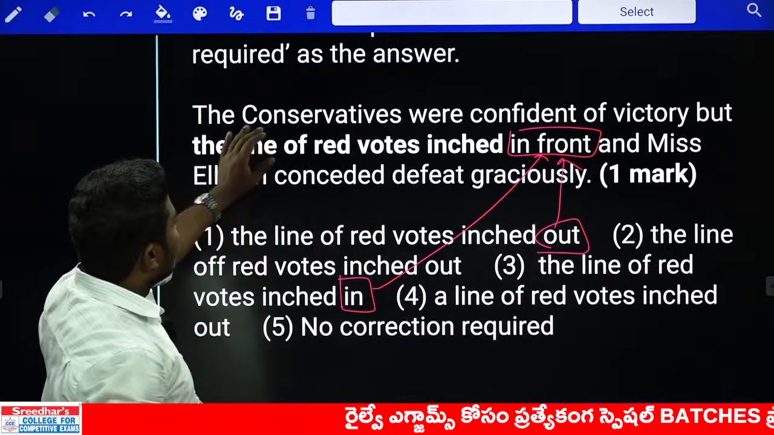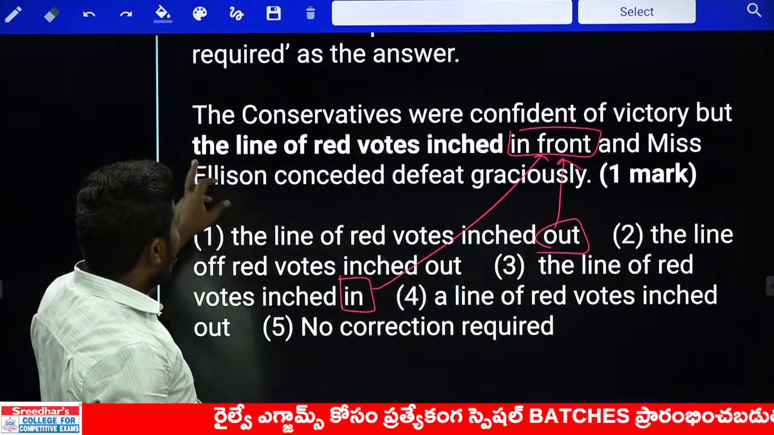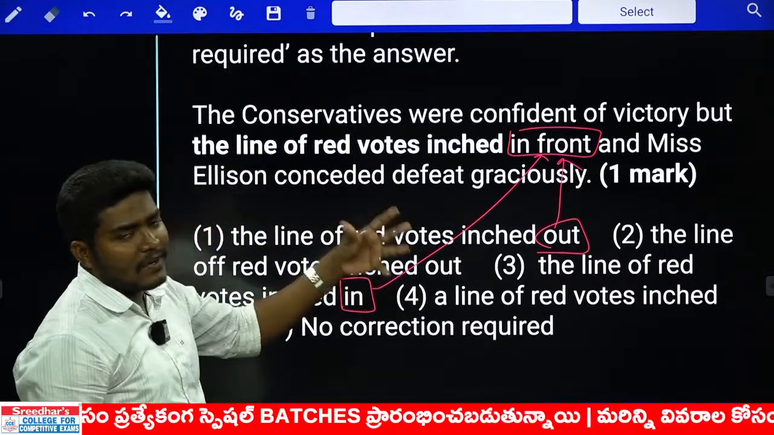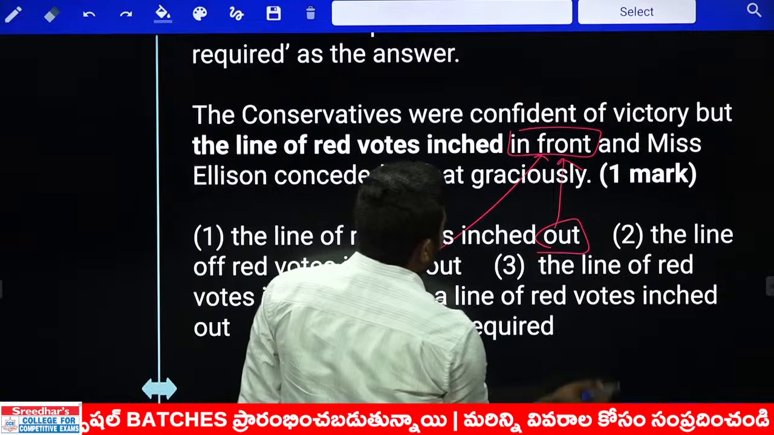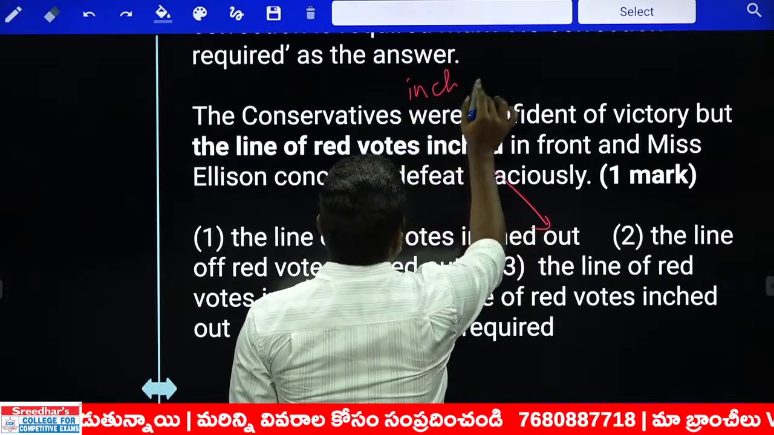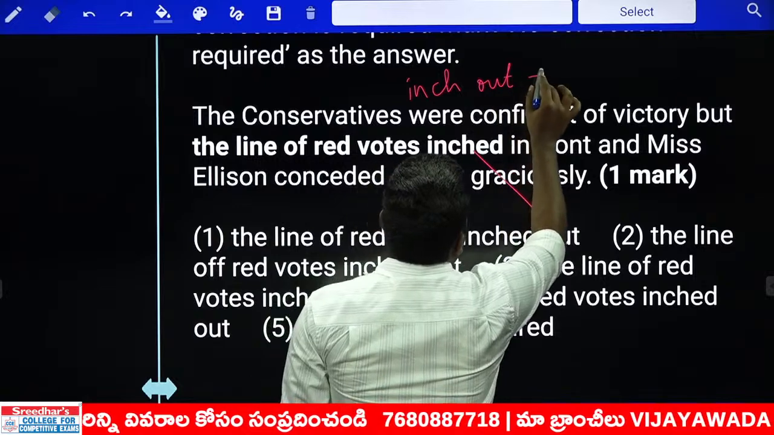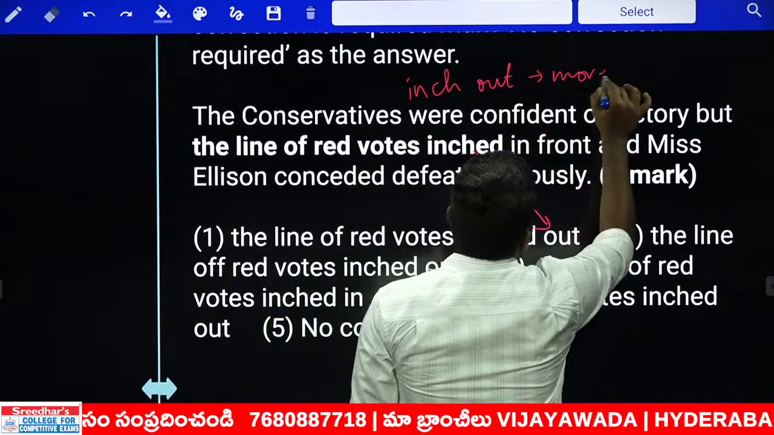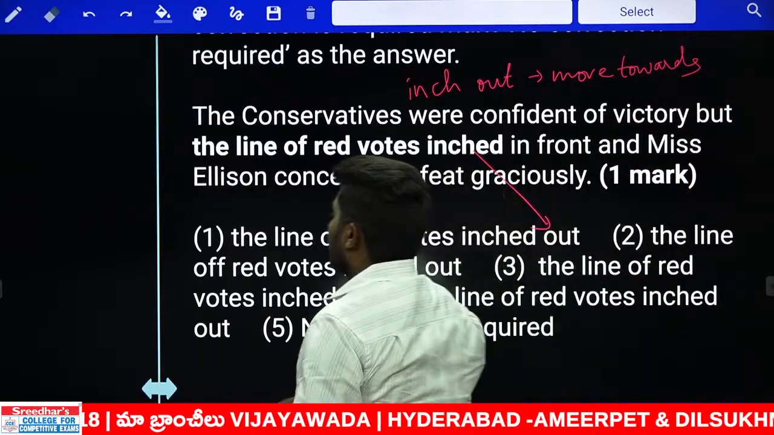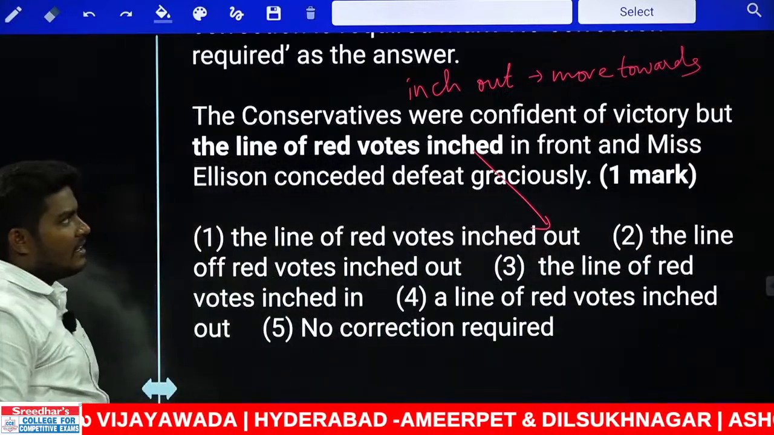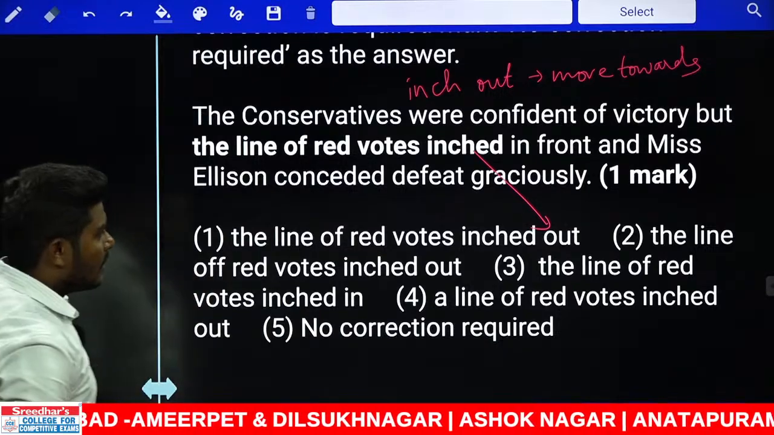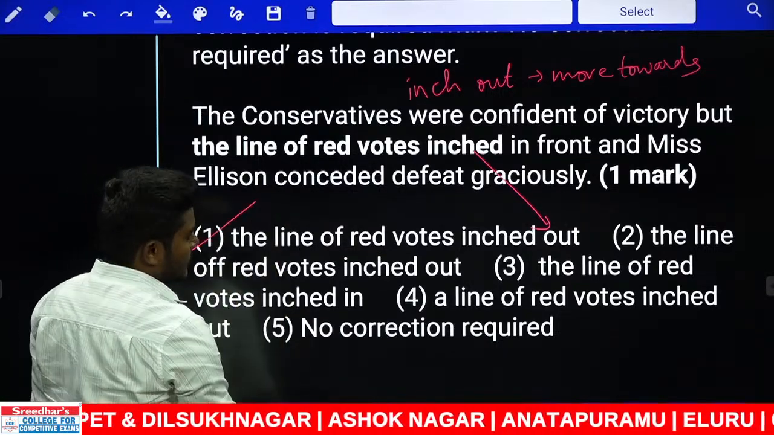correct answer. The conservatives were confident of victory, but the line of red words inched in front of or inched out in front of, which is the correct answer. The correct answer should go for inched out. The meaning of inch out is nothing but to move towards. Write down this, that is important one. Or to shift its angle, or to shift from one side to the other side is called as inch out. Okay, so based on that, answer should go with the first one.